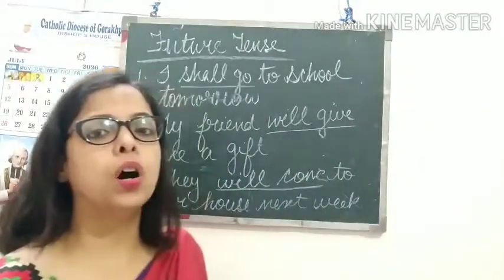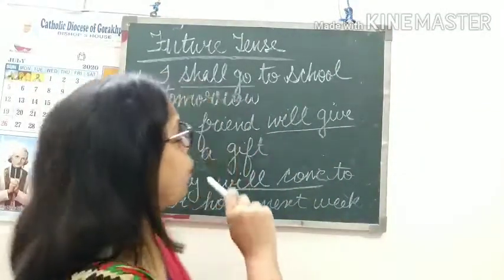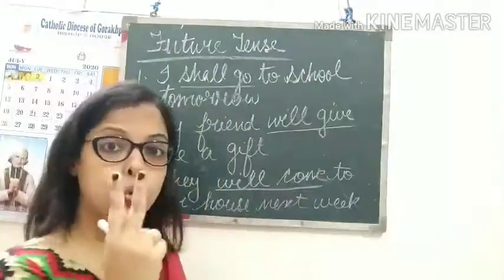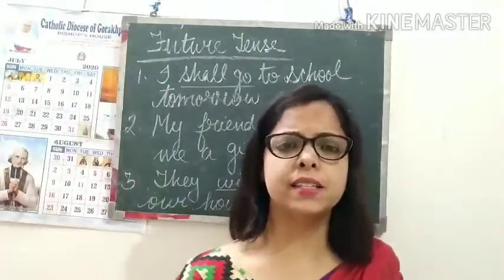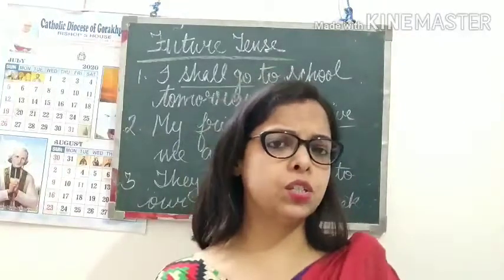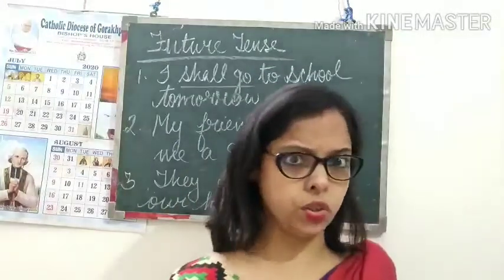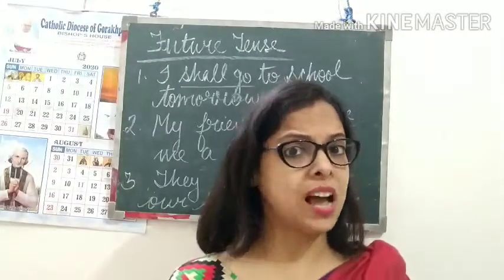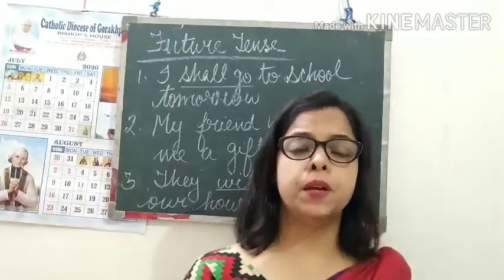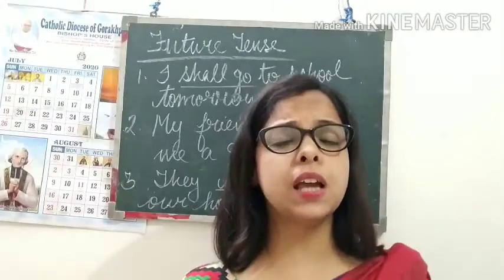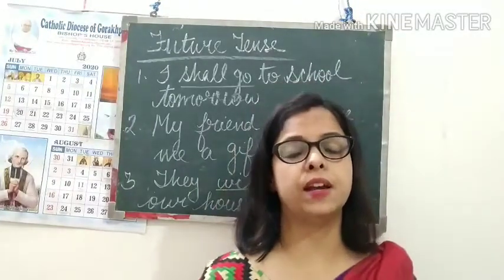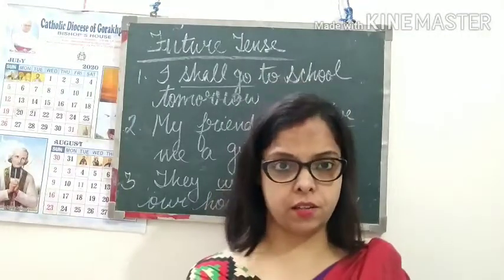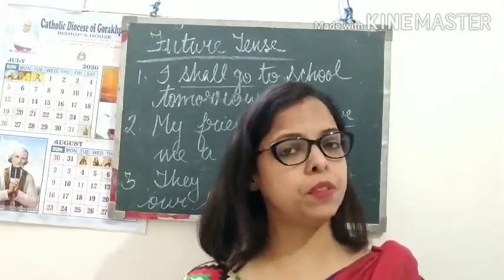Now you must have noticed one thing here, that all these verbs contain 2 words, right? In present tense and past tense, we saw that only the verb was changing. In present tense, the verb is used as it is, or by adding s or es. For example, I play cricket. Play is the same, no change.